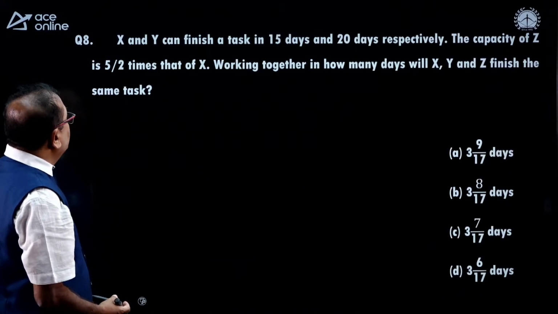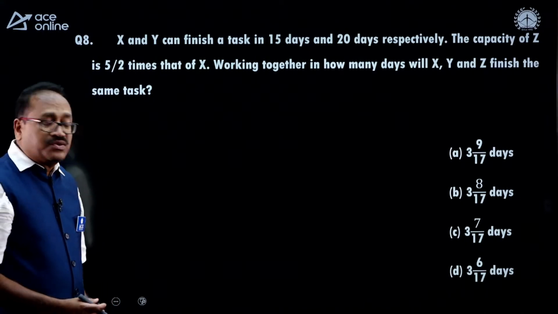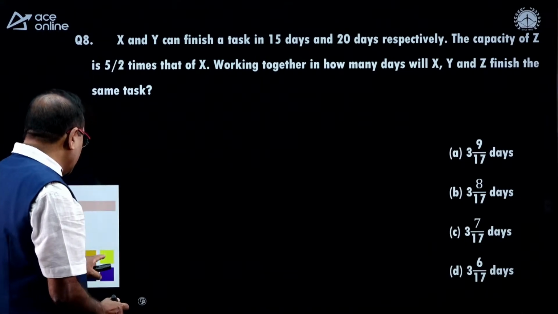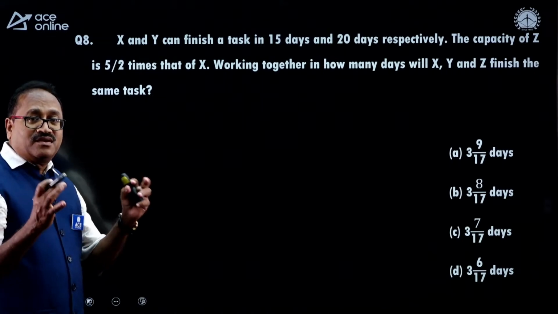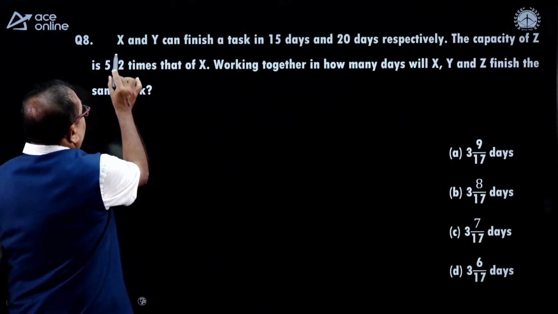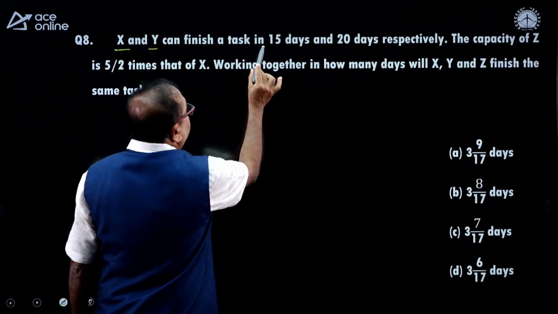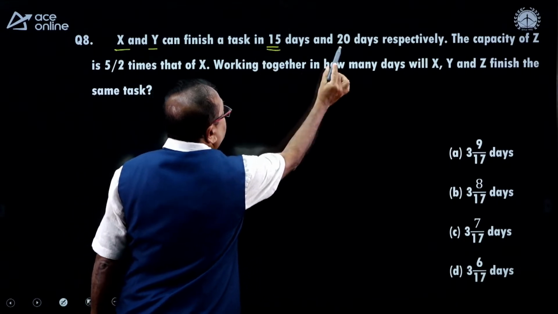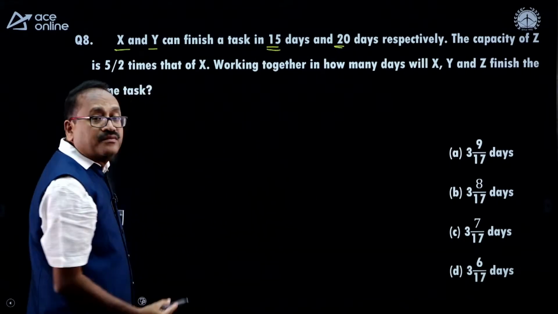Is this one. A few questions I have taken are basic questions also, or else this whole class will become a very big burden to you. X and Y can finish the work in 15 days and 20 days respectively.